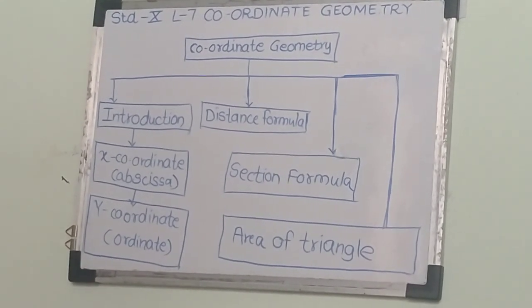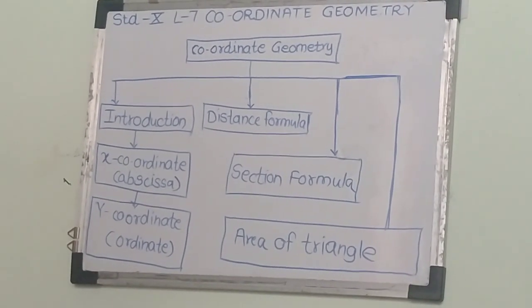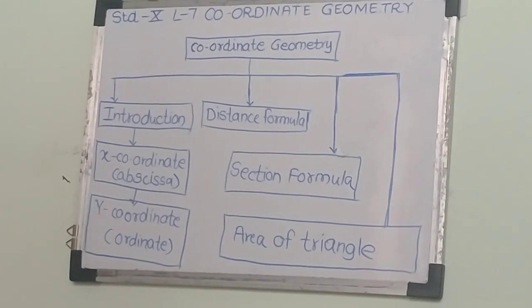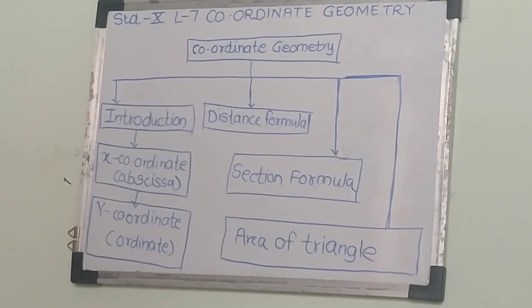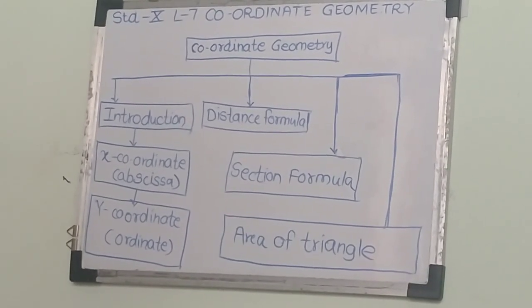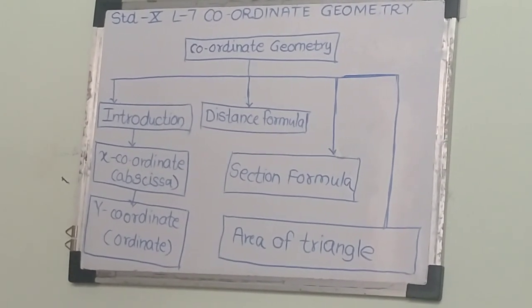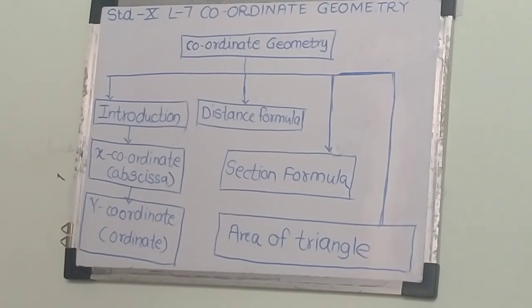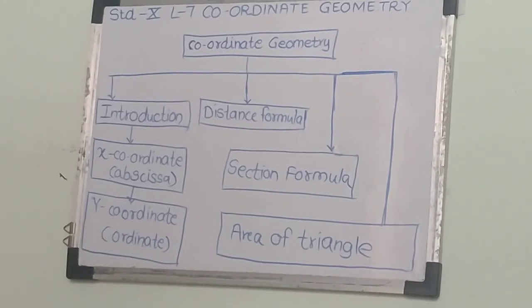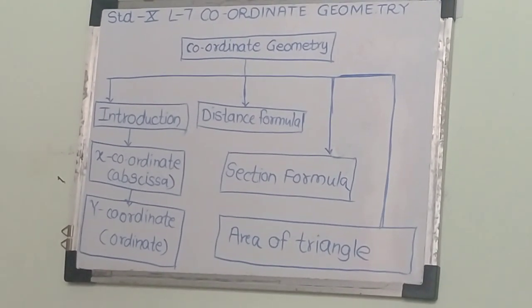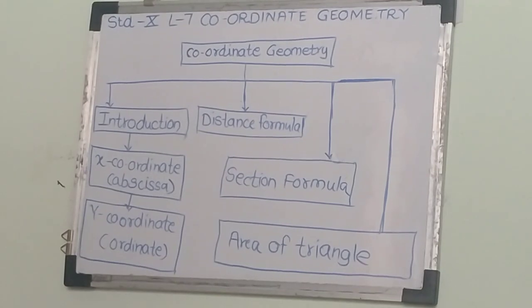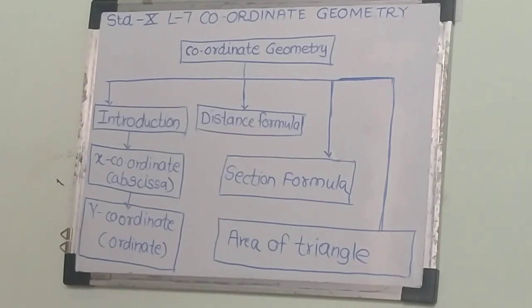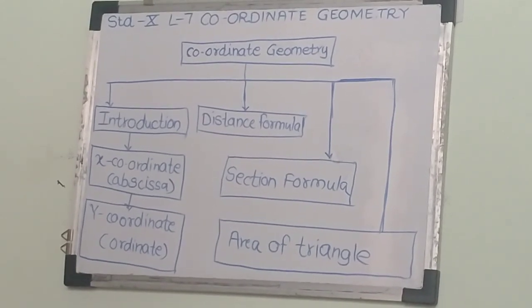Coordinate geometry is a vital part of geometry, which is the study of algebraic equations using graphs. René Descartes is considered the inventor of coordinate geometry. Many researchers also name Descartes as the inventor of coordinate geometry.